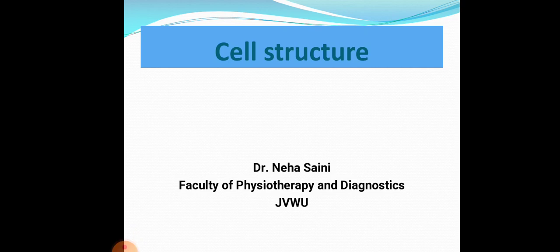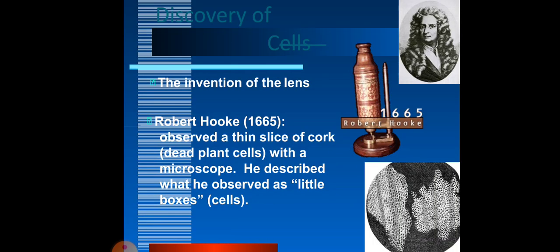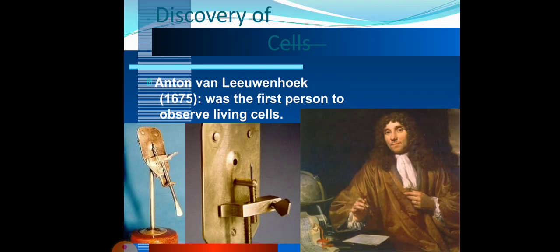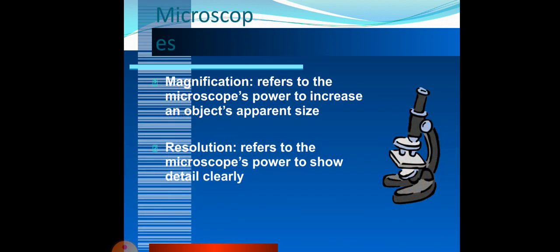Here I am going to tell you about the cell structure. So, the discovery of the cell was done by Robert Hooke in 1665. He observed a thin slice of cork, that is dead plant cells, with a microscope. He described what he observed as little boxes, that is cells. Then Anton von Leeuwenhoek in 1675 was the first person to observe living cells.